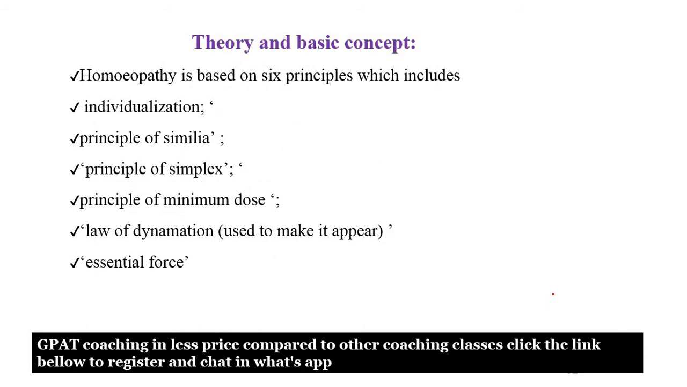The homeopathy medicine follows six principles. The first principle is called individualization. The second is the principle of similia. The third is the principle of simplex. Similia means principle of similar. Then the principle of minimum dose. That means in homeopathy medicine they say that if you take the minimum dose, the disease will be treated very well. That is the principle of minimum dose.